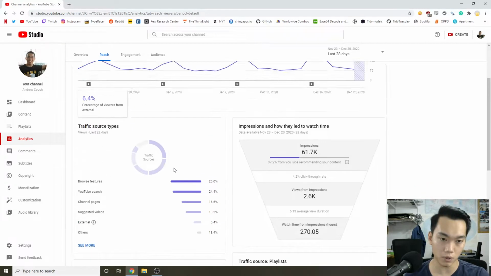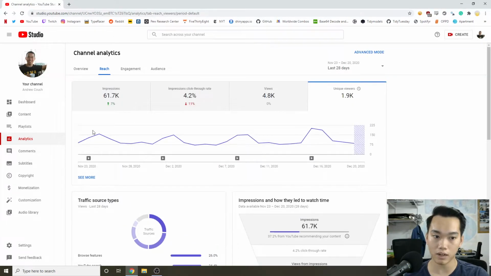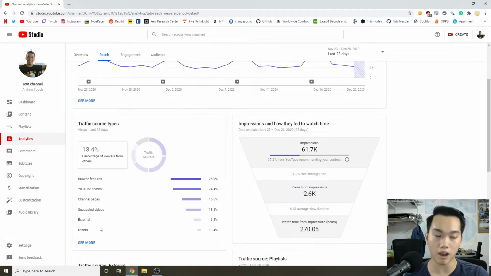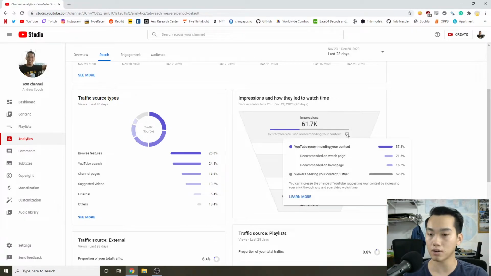We can go a little bit deeper. I'm just going over the high level interfaces for my analytics page, but then we'll start going into the actual cross tabs of the data. So here's the actual impressions of watch time. You can see it's shown to 61,000 people, right? 37.2% from YouTube recommending your content, which I think is a little interesting.